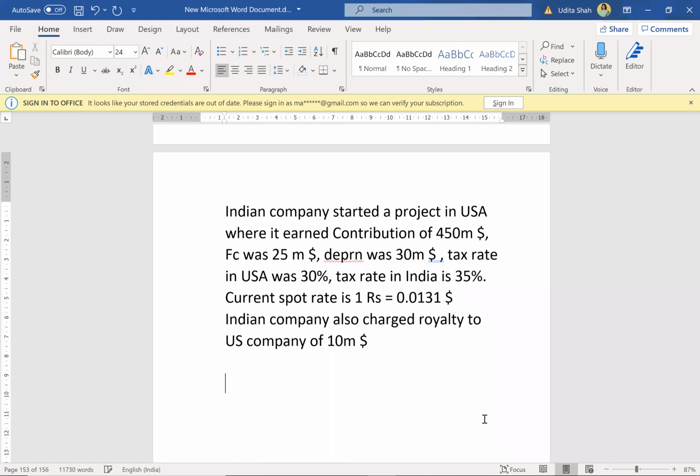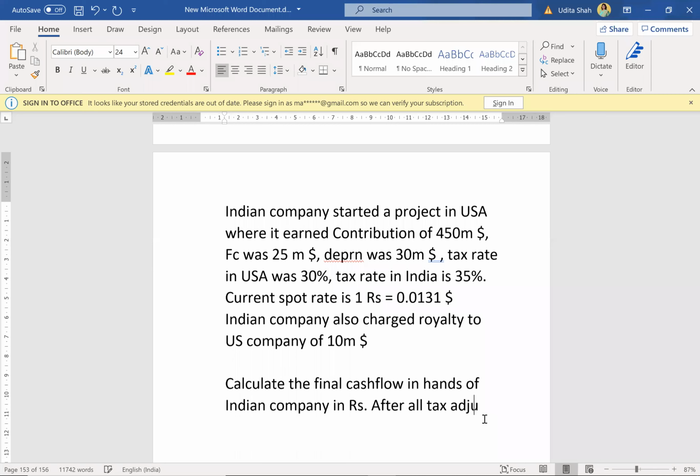Calculate the final cash flow in the hands of the Indian company in rupees, post, meaning after all tax adjustments. Do it. Let us see if you can do it. It is very simple. Just think about it and do it.